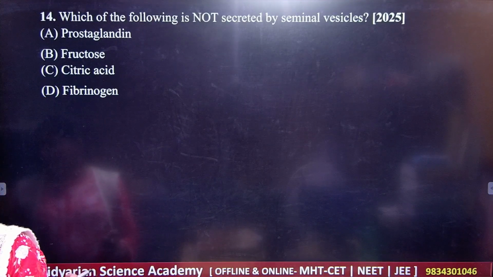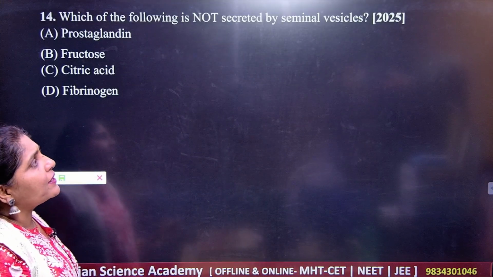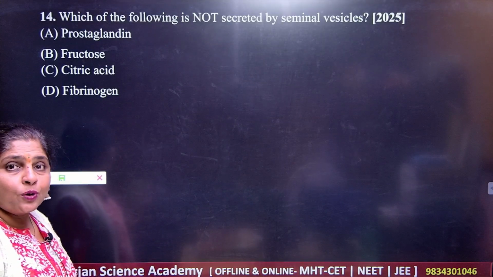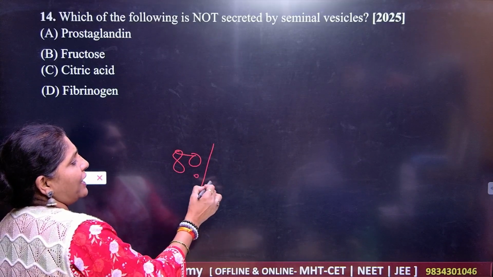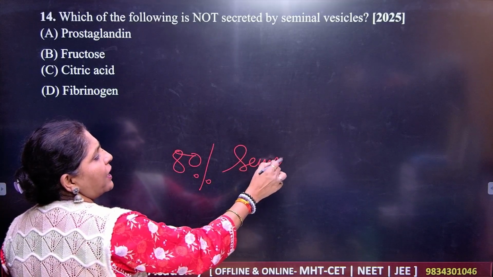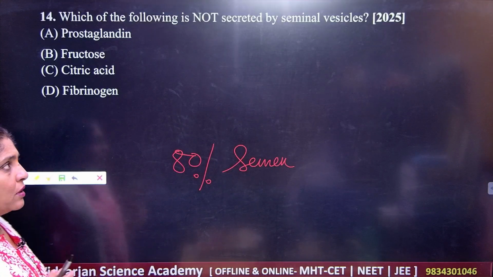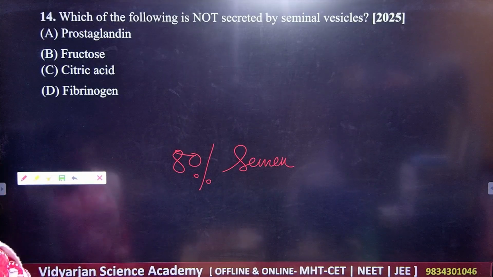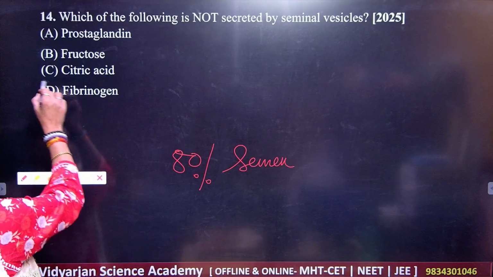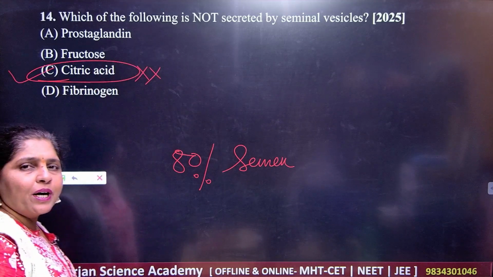Question number 14. See here. Which of the following is not secreted by the seminal vesicle? You know that the seminal vesicle contributes more than 80% of the semen formation. Remember this. Please note down this information. Okay. So which of the following is not secreted? What they are asking us here is which of the following is not secreted. Citric acid is not secreted. So what should be your correct answer?